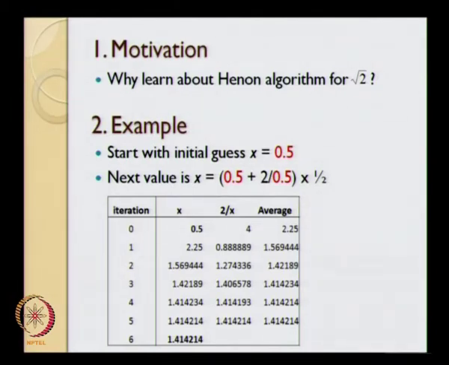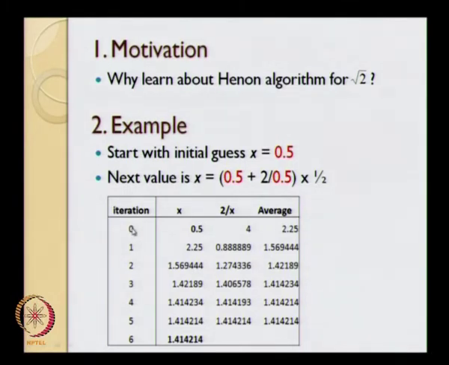Then we took that example, we started with the initial guess of 0.5, and again we calculated the next value: x equal to 0.5 plus 2 divided by 0.5, the average of that, multiplied by half. So what I have done is I have used an Excel sheet over here, and this is just a result from the Excel sheet. The first column is the number of iterations.